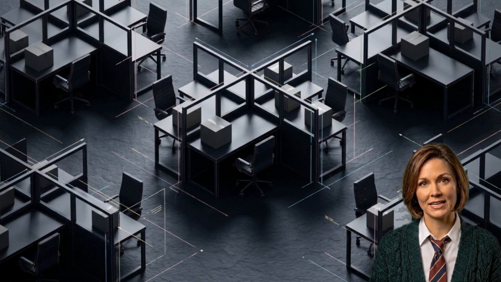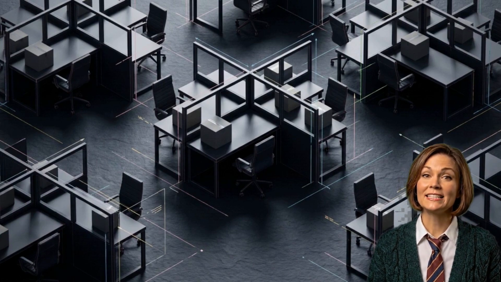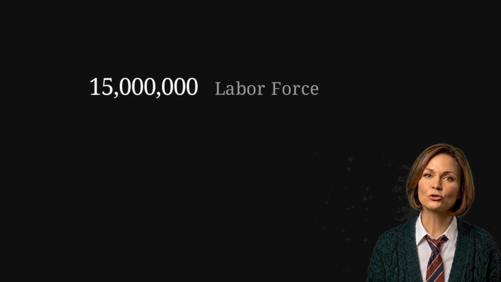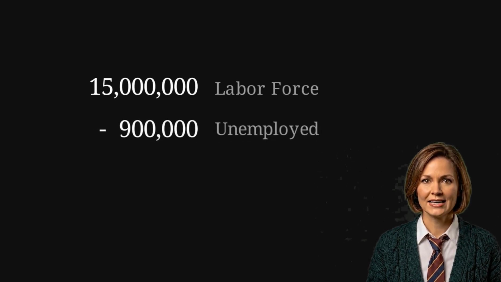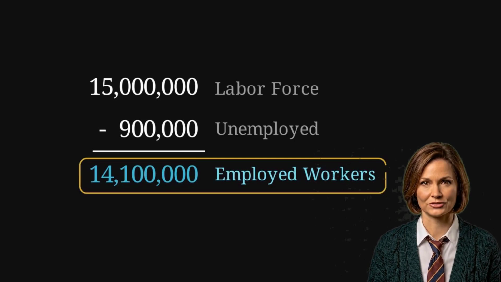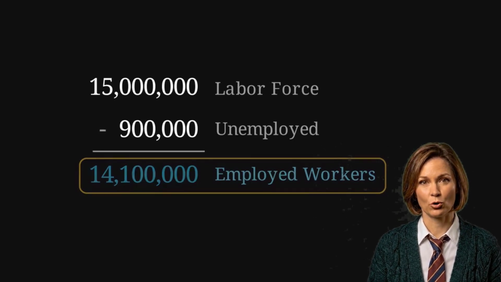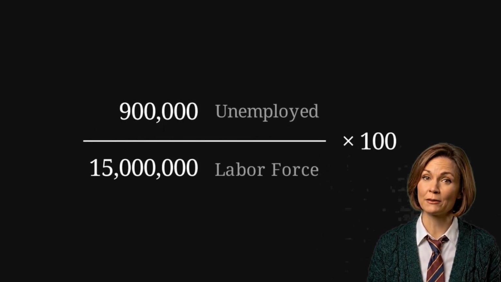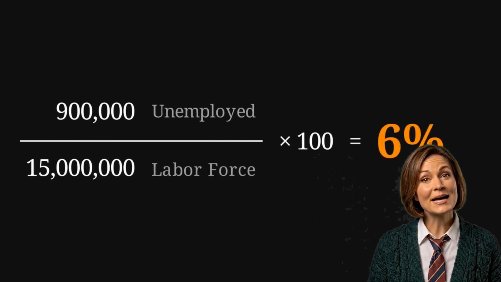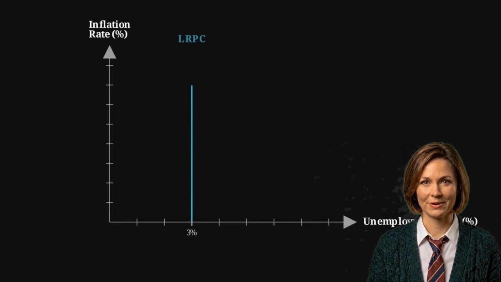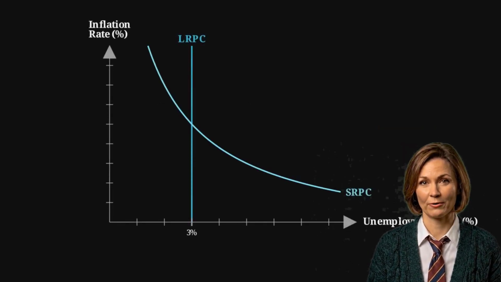short-run unemployment. In the Foxhound economy, the data shows a labor force of 15 million people, with 900,000 currently unemployed. Subtracting the two gives us 14.1 million employed workers. To find the actual unemployment rate, we divide those 900,000 unemployed by the total labor force. This results in a baseline unemployment rate of 6%. Since 6% is higher than Foxhound's natural rate of unemployment, the economy is in a recessionary gap.